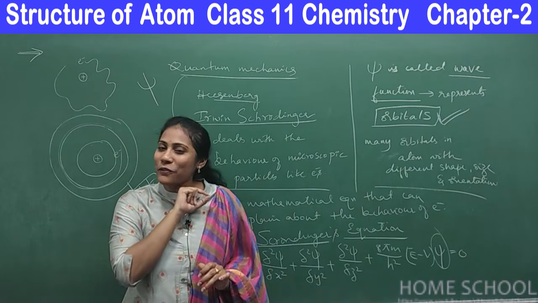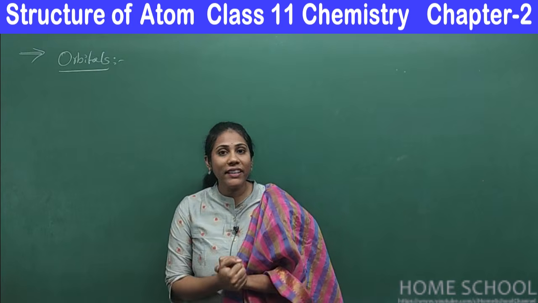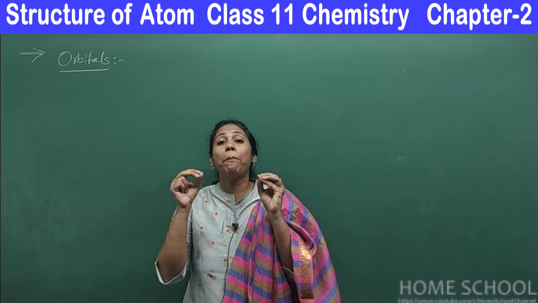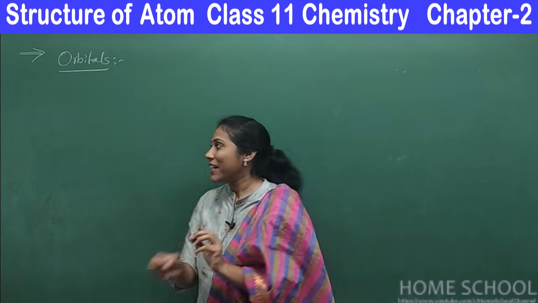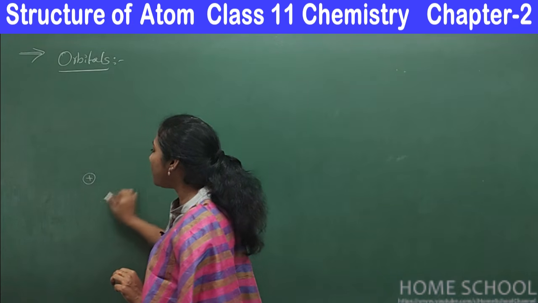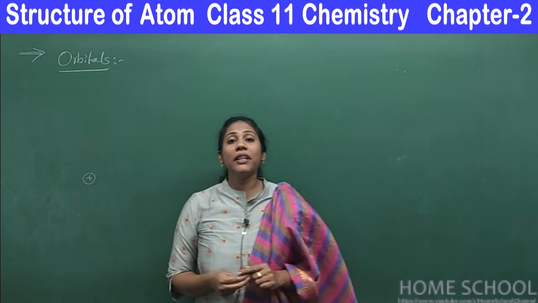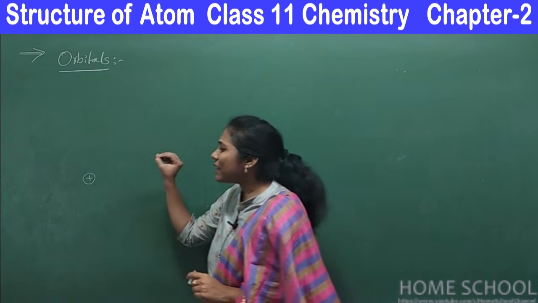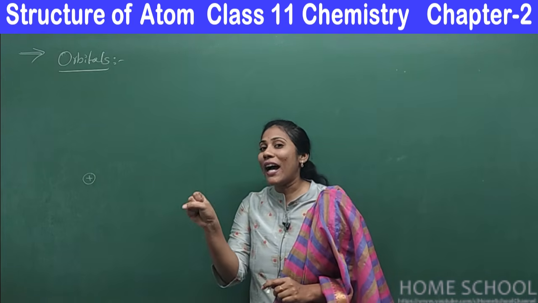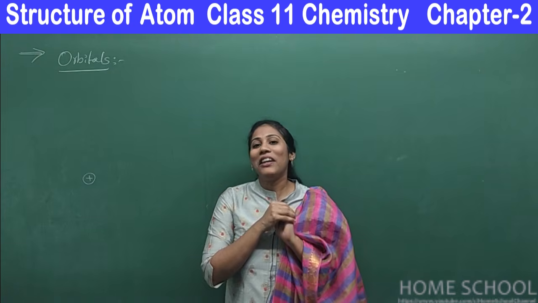So listen guys, it's very interesting. See guys, understanding the concept of orbitals is really very important, and orbital is nothing but just a space around the nucleus. Say in an atom, if this is a nucleus and you have lots of space around the nucleus, and the space around the nucleus where you have maximum probability of finding an electron, the space where you have maximum chances of finding an electron is called orbital.